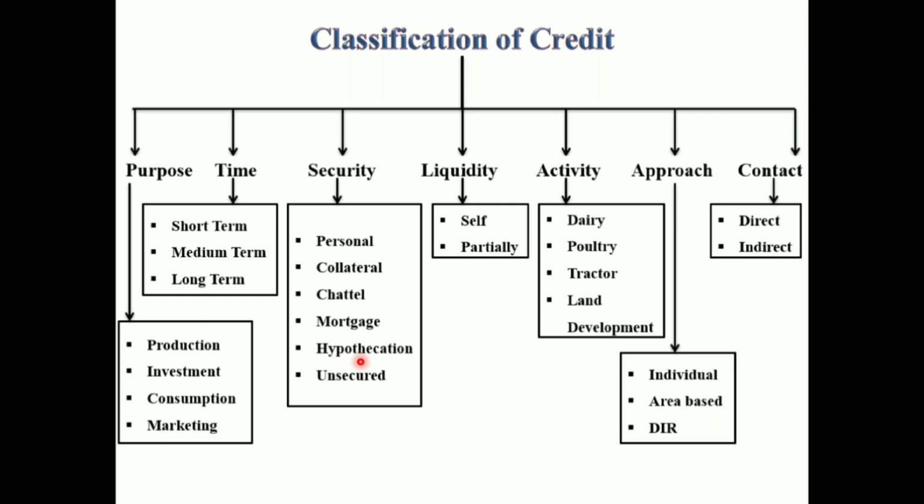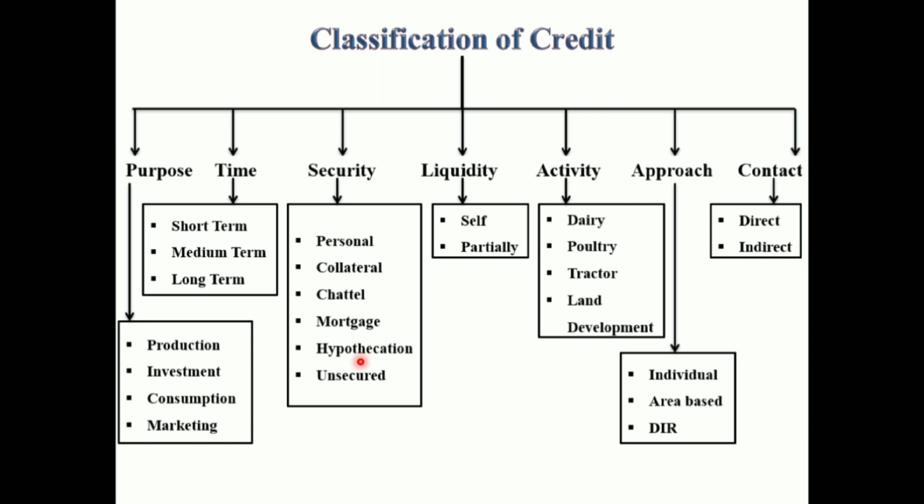Again, hypothecation loan is classified into two parts, that is key loan and open loan. Key loan: the agricultural produce of the farmer borrower will be kept under the control of the lending institution and the loan is advanced to the farmer. This helps farmers from resorting to distress sales. Then open loan.